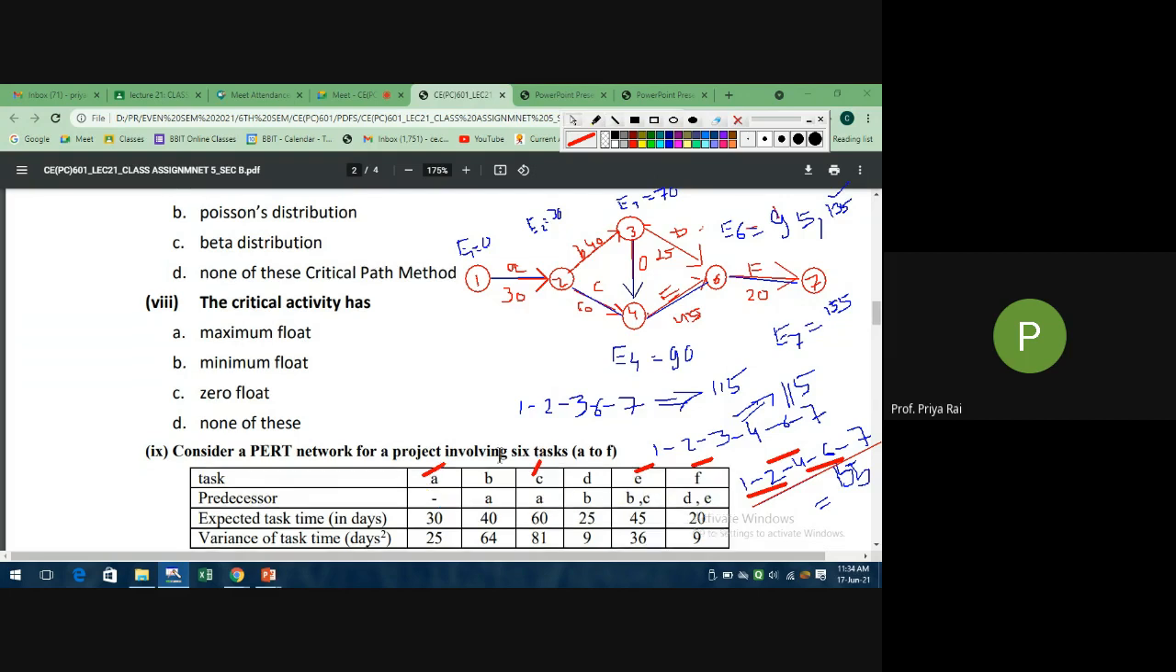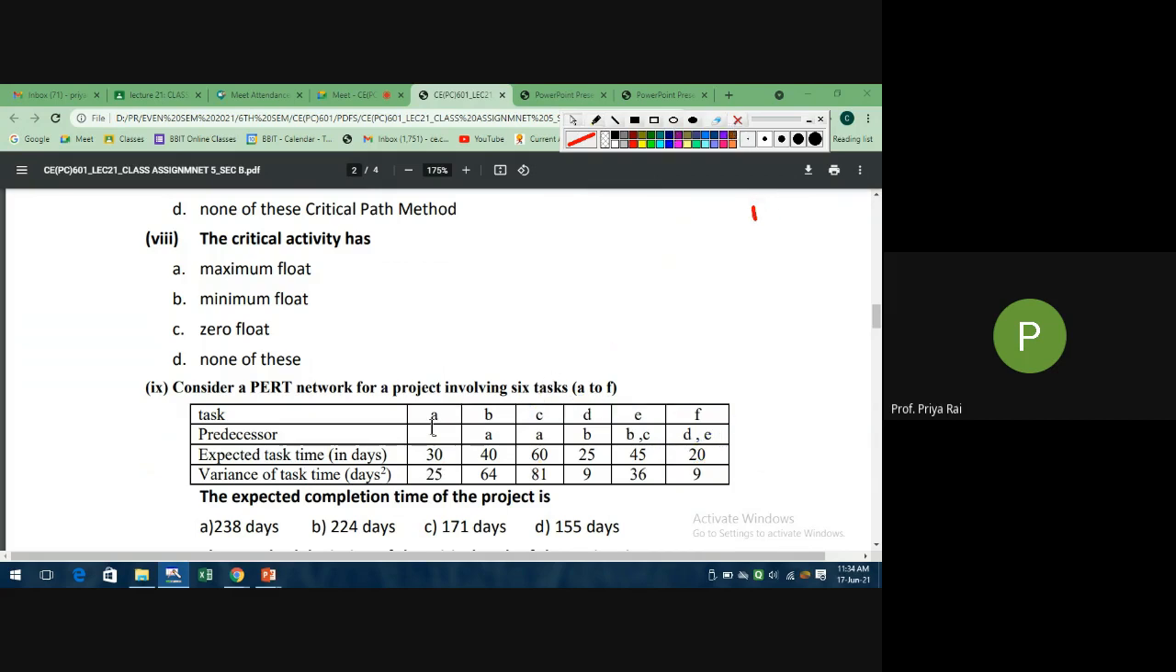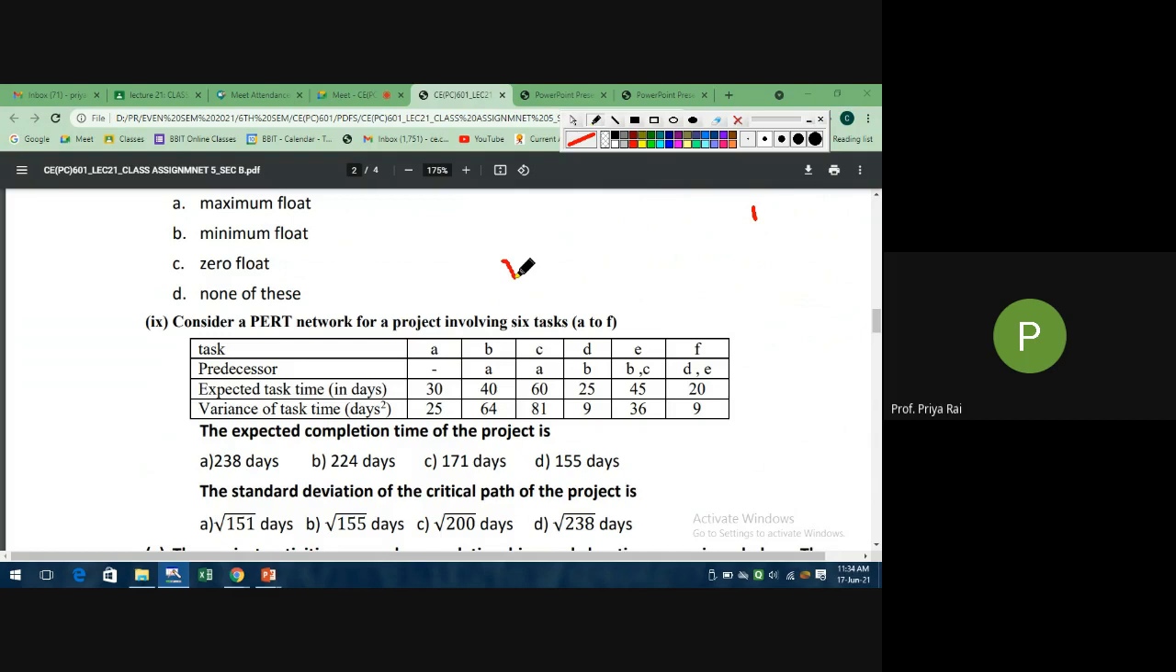Now for calculating the standard deviation, we need to consider the critical activities only. We know standard deviation is nothing but the square root of variance. So take the square root of each of these variances, and this will give us sigma A, sigma C, sigma E, and sigma F.